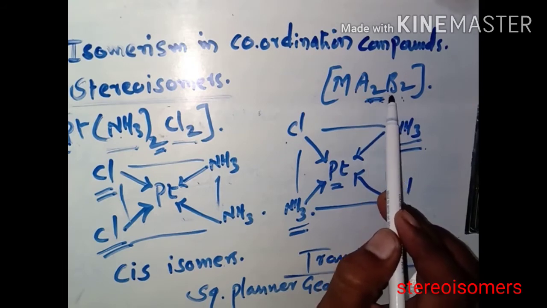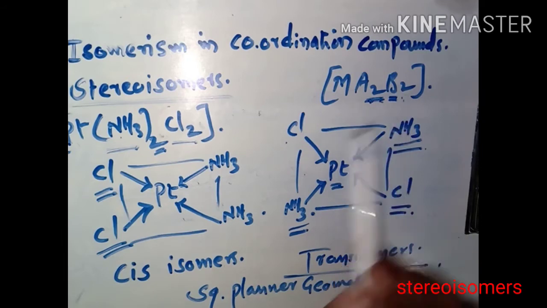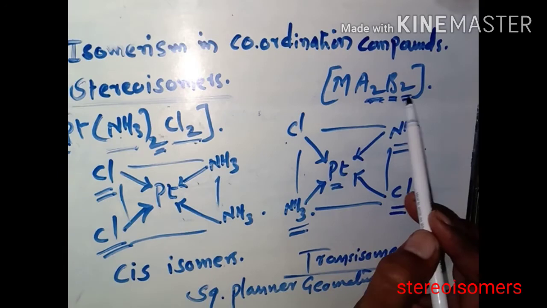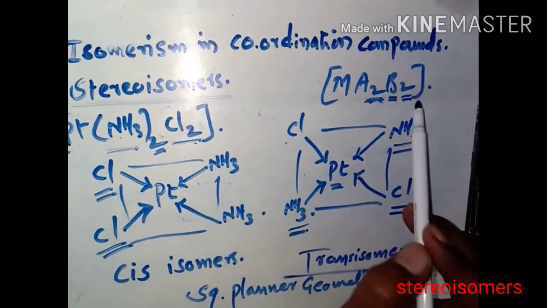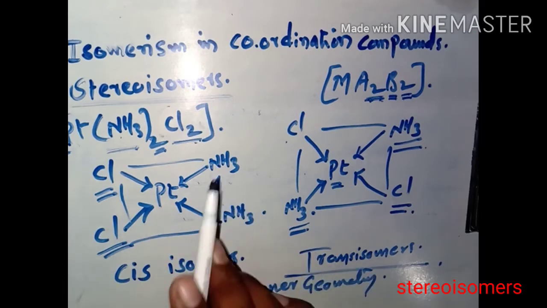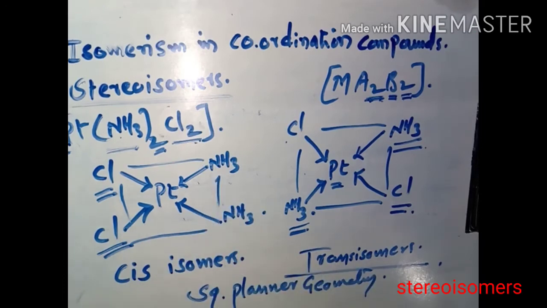In another example, B is an example of Cl2. Two Cl are present, that's why we write B2. That's why the type becomes MA2B2. In this manner we can easily arrange such complexes in cis isomers and trans isomers.